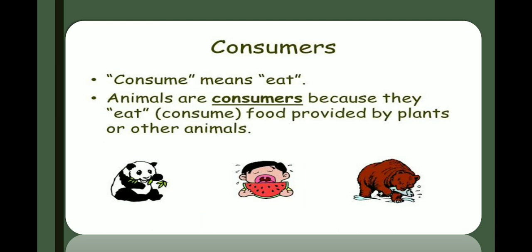Now in the next slide, this chapter is about animals. Plants are called producers, but animals are called consumers. Consume means eat. Animals are consumers because they eat food provided by plants or other animals. A panda eats leaves, animals eat watermelon, and a bear eats other animals. So all are dependent, directly or indirectly, on plants.